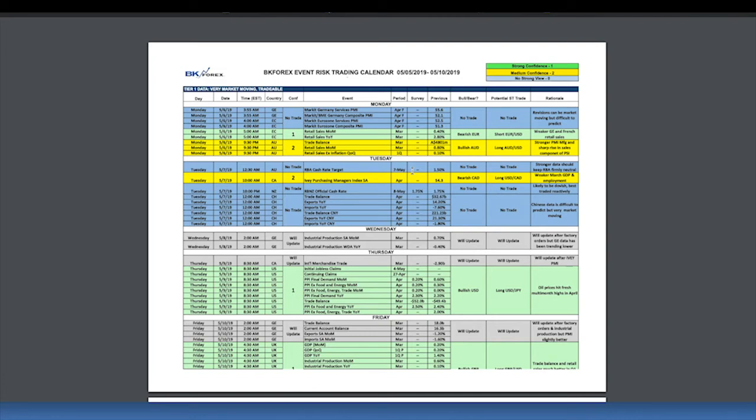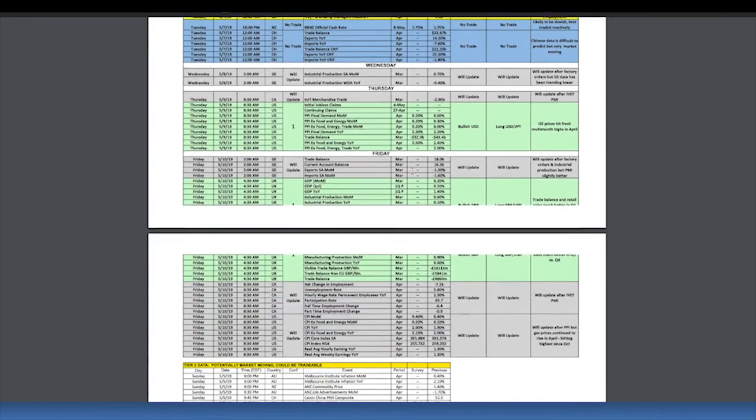I don't think the RBNZ is going to want to be in a position where the RBA cuts and the RBNZ doesn't, because it's going to create massive negative flows on Aussie-Kiwi, positive flows to the Kiwi, and rebalance the Kiwi more strongly against the Aussie at a time when trade becomes even more vulnerable. So there's a whole bunch of Game of Thrones calculations going on here that is going to make trading in both Aussie and Kiwi very, very interesting this week, as the event risk envelops everything else.